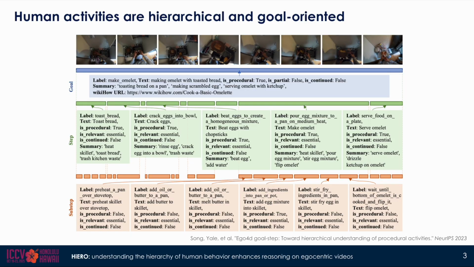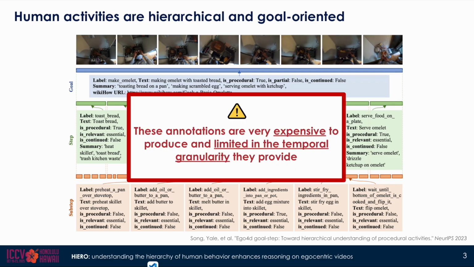The first one is that they are hierarchical, as they are formed by a hierarchy of steps and substeps. Secondly, they are also goal-oriented, as we typically carry out activities with a certain goal in mind. Think about cooking, for example. Annotating steps and substeps in videos is very expensive and prone to ambiguities or limited temporal granularity in the annotations.